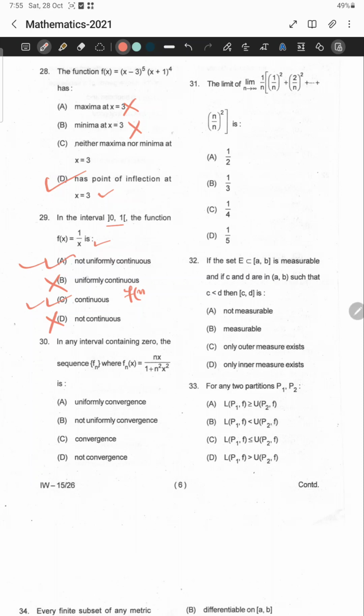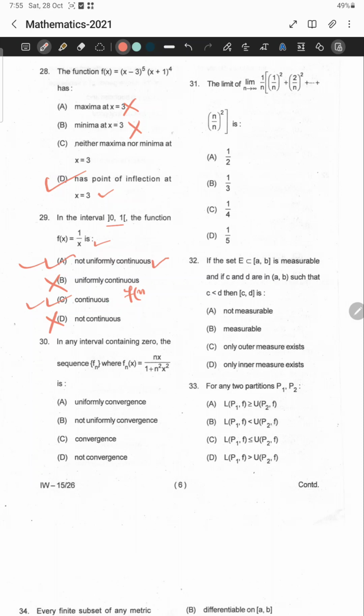f of x equal to 1 by x is a continuous function, because here the open interval (0, 1) is given. If it was a closed interval, then it would definitely not be continuous. And it is also not uniformly continuous. But usually this question is asked for not uniformly continuous. From the exam point of view, if you are getting ambiguity, then you should choose not uniformly continuous, because it is clear that it is a continuous function, no doubt. So in my opinion, the more appropriate answer is this one. If some student takes C as the answer, this is also true.